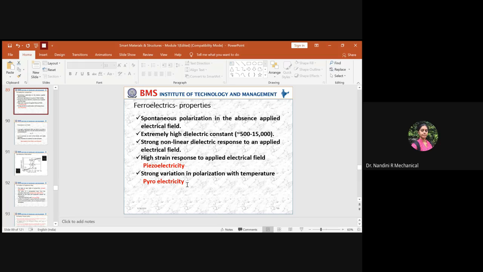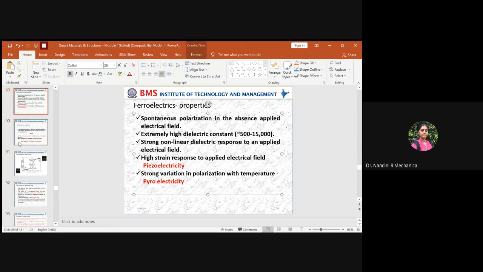At room temperature, the polarization effect will be different. As you keep increasing the temperature, the polarization variation will be drastic, stronger at high temperature, and stable. In that case, you can say the material exhibits pyroelectricity along with piezoelectricity. Depending upon the required application, whether you need stable polarization at high temperature or only the highest D33 value, you can select different combinations of the piezoelectric material to meet the requirement.